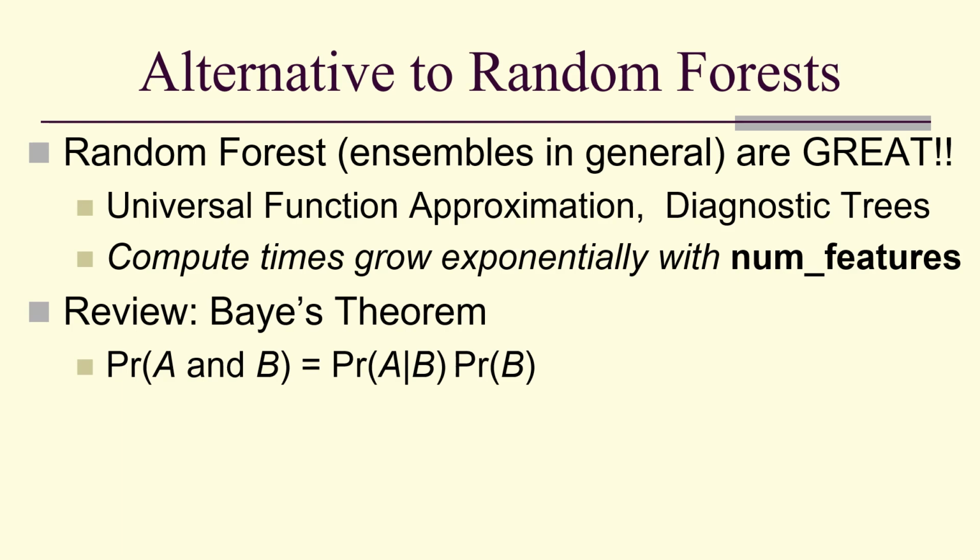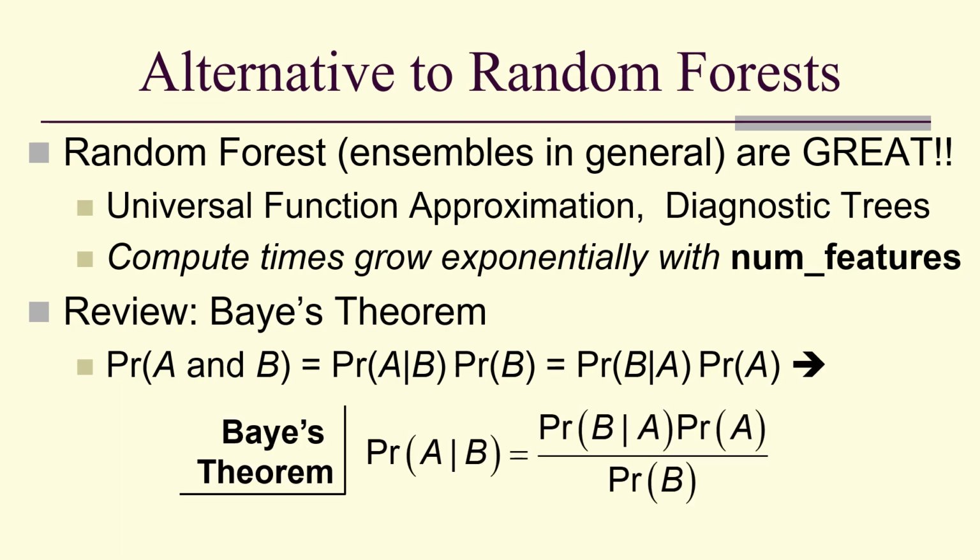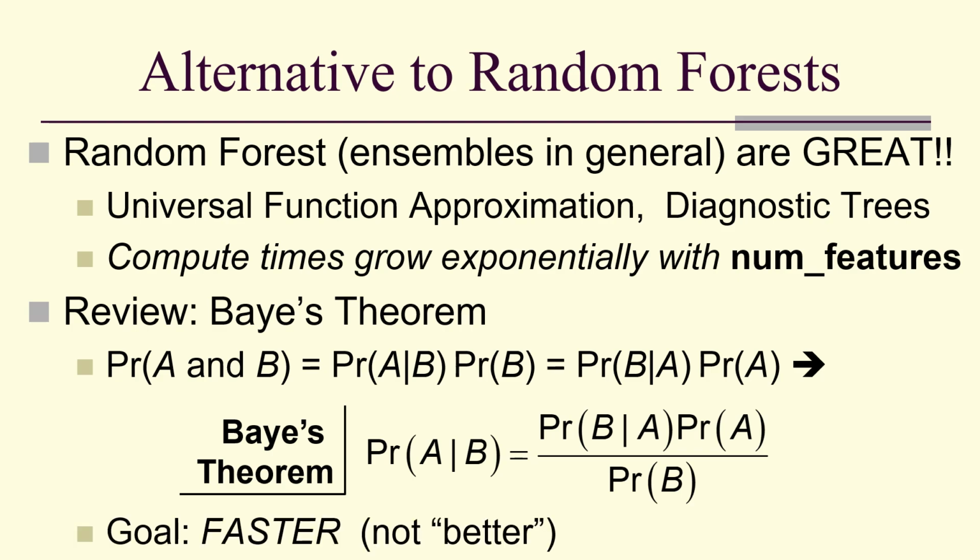Remember, our joint probability density is defined in terms of conditional probability, as we see here. But notice that the joint density is the probability of A given B times the probability of B, and it's also the probability of B given A times the probability of A, and we can take those and get Bayes' theorem. The probability of A given B, or conditioned on B, is equal to the probability of B conditioned on A times the probability of A divided by the probability of B. And remember, in what we're about to do, our goal here is faster, not better.